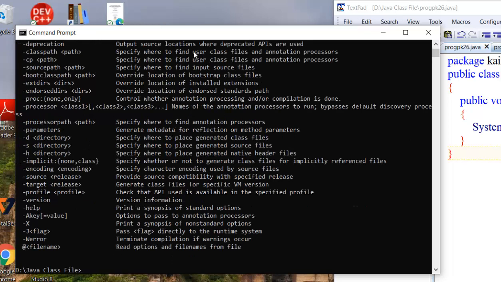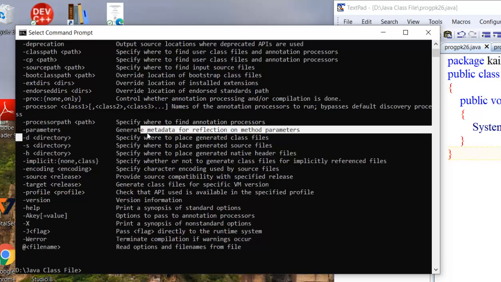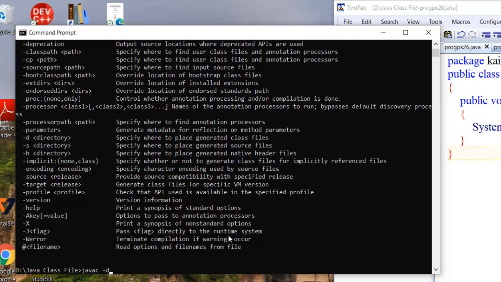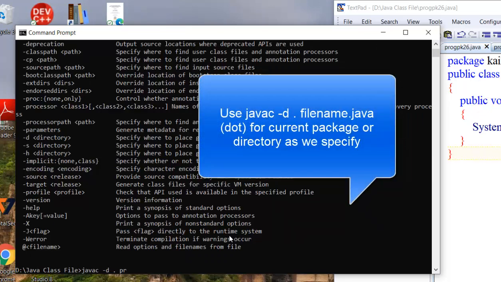javac -d stands for directory. Specify where to place the generated class file. So if we compile this, its class file will be stored in some directory. In which directory? In the current directory we have specified. So javac -d dot, where dot refers to the current directory. There is a space. Dot program pk26.java. Keep it in mind.